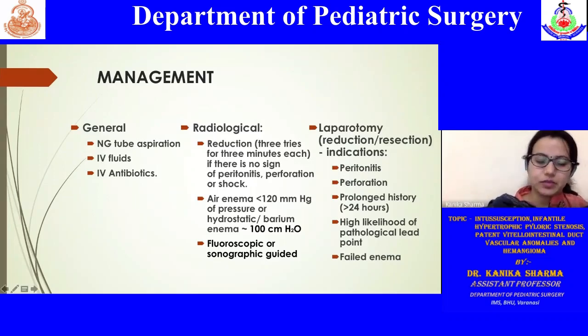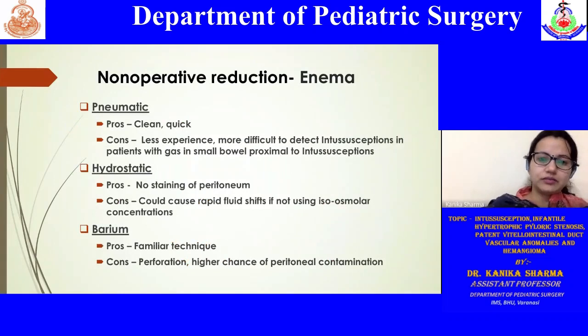However, I'll be just discussing the other surgical options. So the three main things that have to be kept in mind when you are managing a patient are that when the patient presents, you have to replenish the body fluid, hydrate well, start IV antibiotics, and the patient should be kept NPO. Then when the patient is stable, an attempt at enema reduction can be given, for which we have at least these three options, that is pneumatic, hydrostatic, and barium enema.